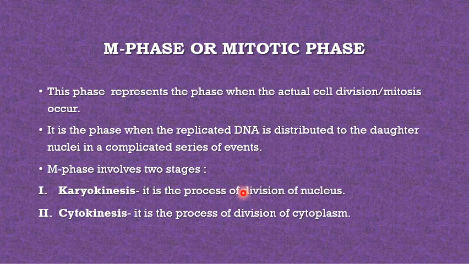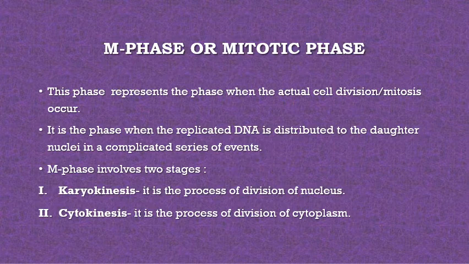The next is your M phase or the mitotic phase. This phase represents the phase when the actual cell division, or mitosis, occurs. It is the phase when the replicated DNA is distributed to the daughter nuclei in a complicated series of events. And it involves two stages: karyokinesis, meaning the process of division of the nucleus, and cytokinesis, the process of division of the cytoplasm, and